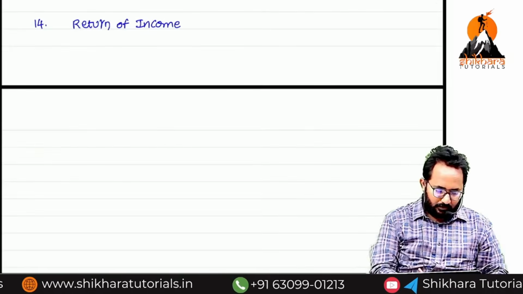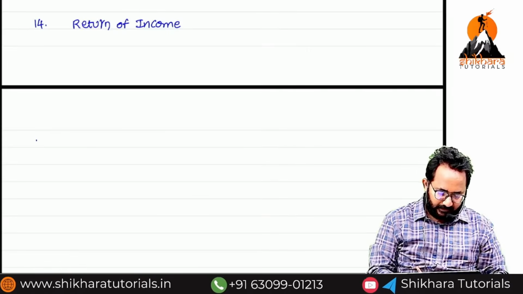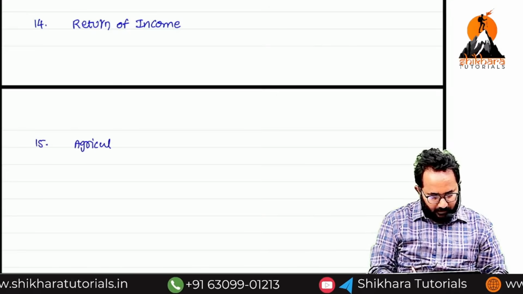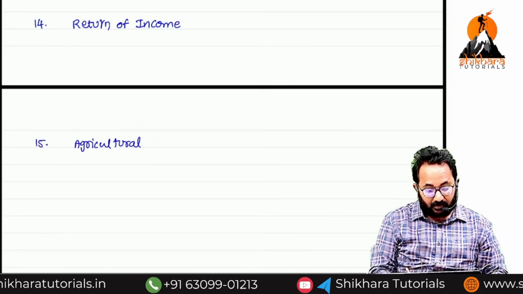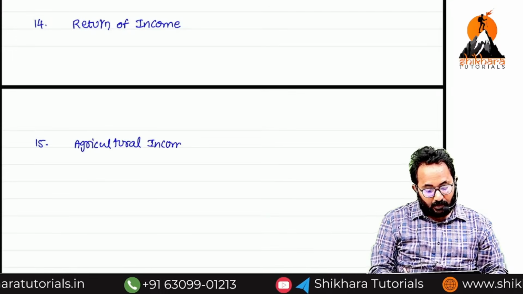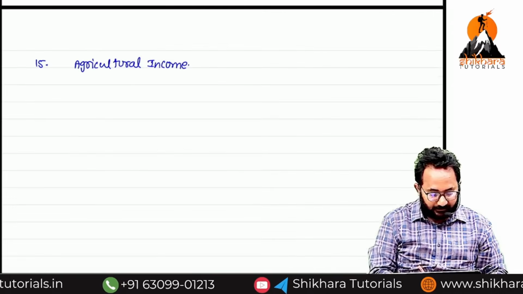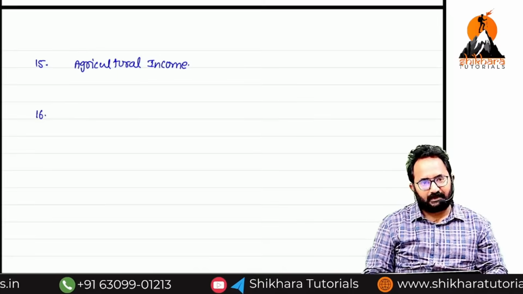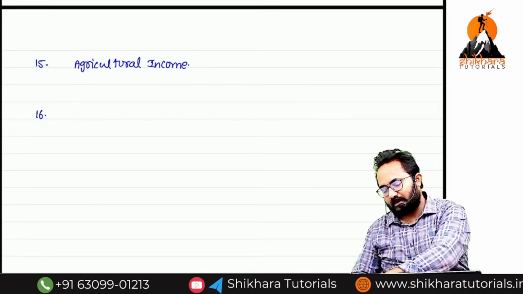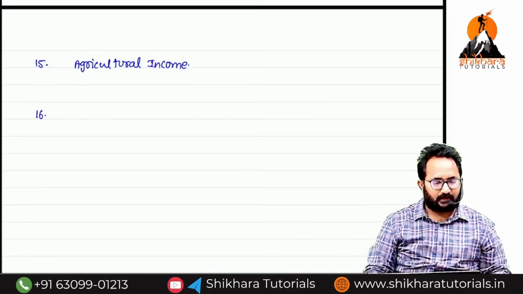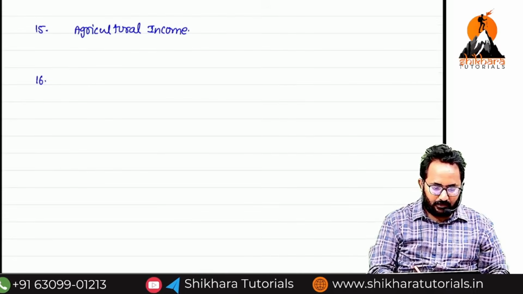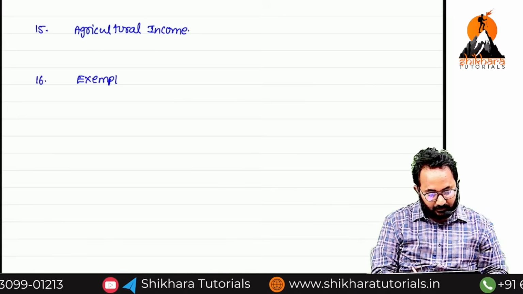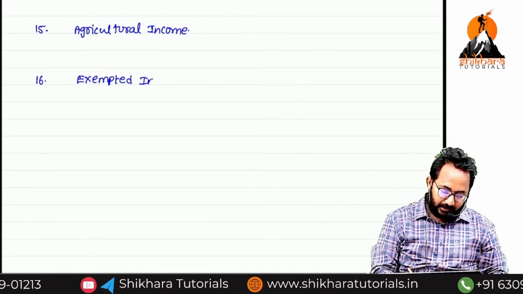Next one, we'll discuss the 15th one, agricultural income. What is that? You know already agricultural income is exempt. But we'll discuss what we mean by agricultural income and all the cases we can cover in the agricultural income concept. Next, exempted incomes. What is that?